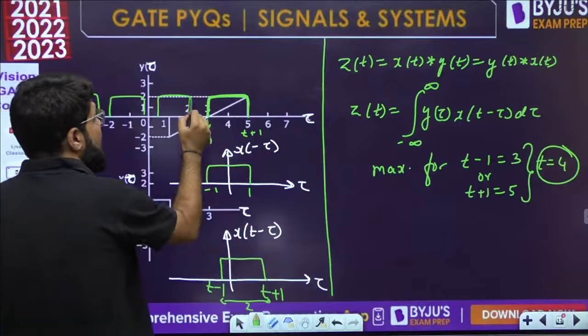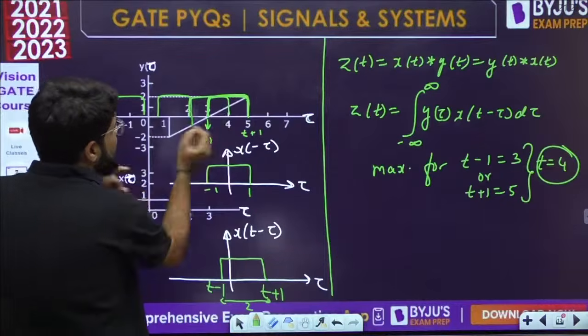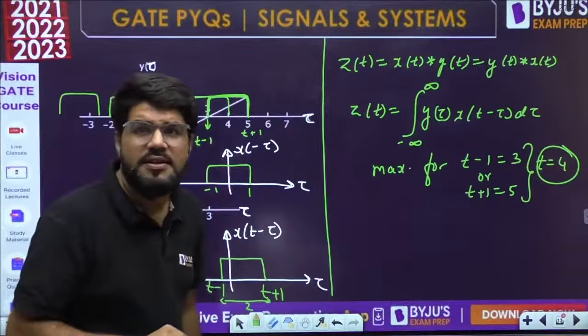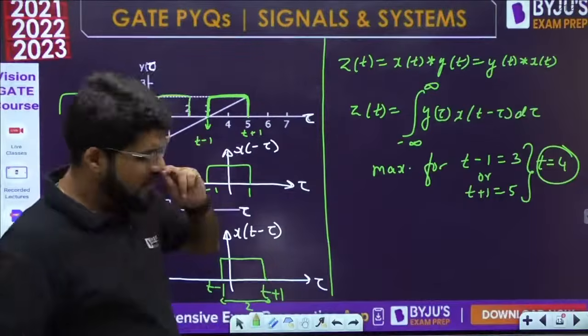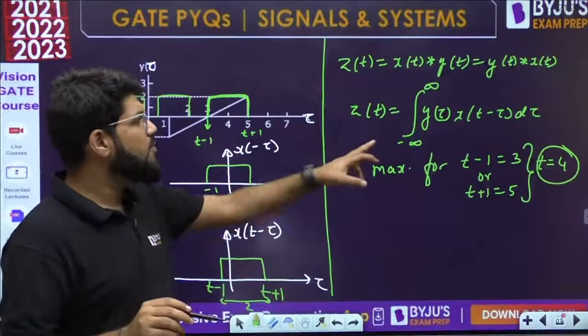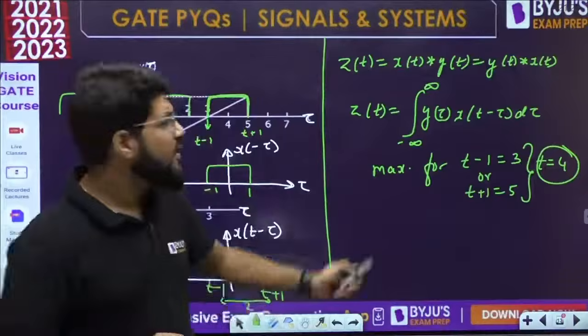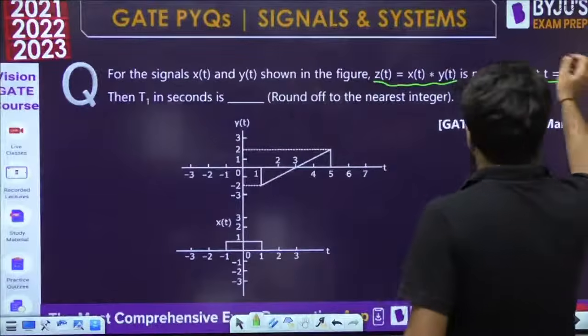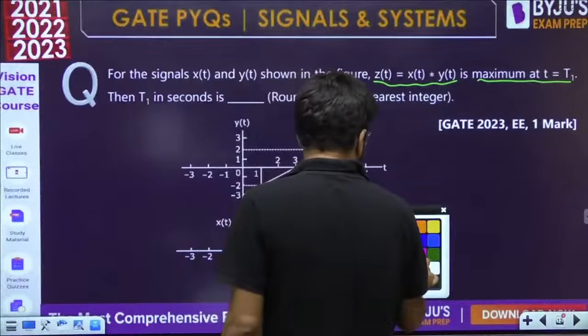If taken slightly earlier, there may be a negative rectangle area and a positive rectangle area, and they can cancel each other. So the maximum is obtained for t equal to 4, and they are telling that the maximum is obtained at t equal to t1. So the value of t1 is equal to 4.